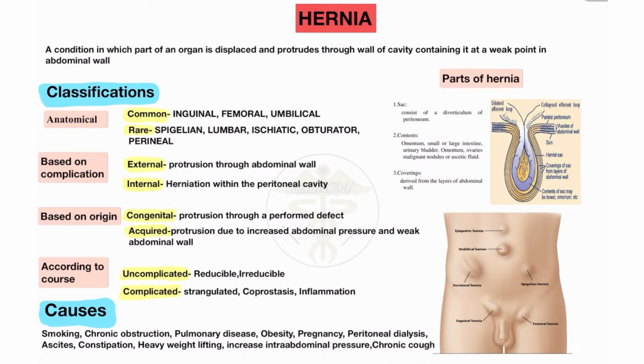And chronic coughing. When chronic coughing occurs in the patient, these are the causes of the hernia, like weight lifting, increased intra-abdominal pressure, chronic pregnancy also, and chronic obstruction. These are the main causes of the hernia. So please learn these causes. Now I will discuss what the symptoms, diagnosis and treatment of the hernia are.